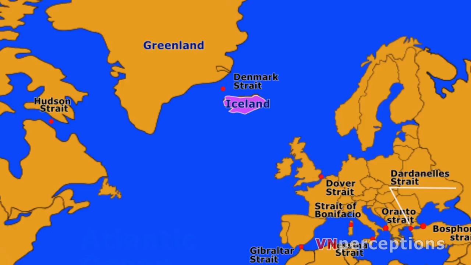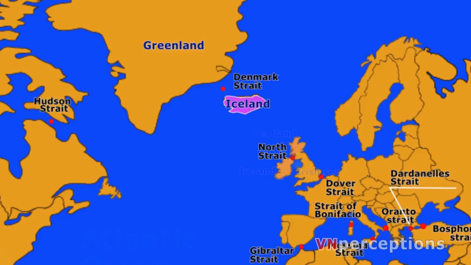Then it is the North Channel. It is a strait between northeastern Ireland and southwest Scotland. It connects the Irish Sea with the Atlantic Ocean.